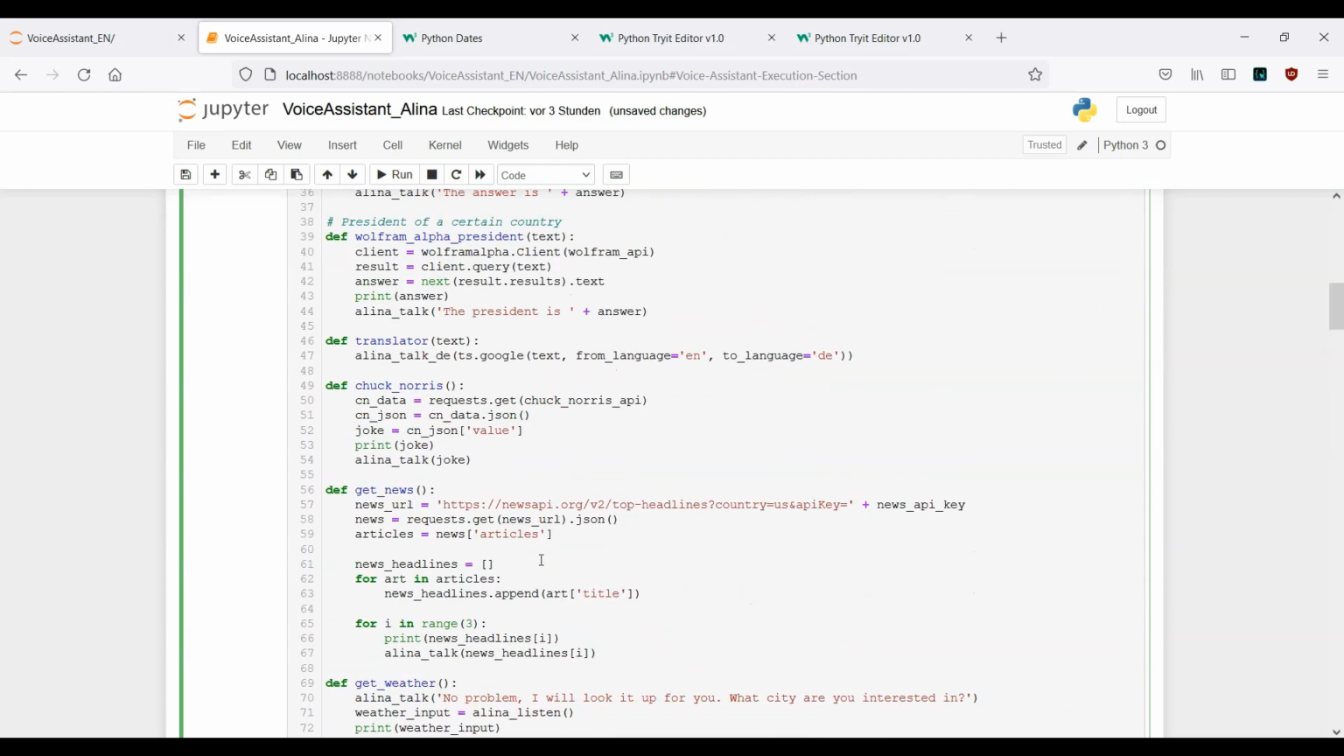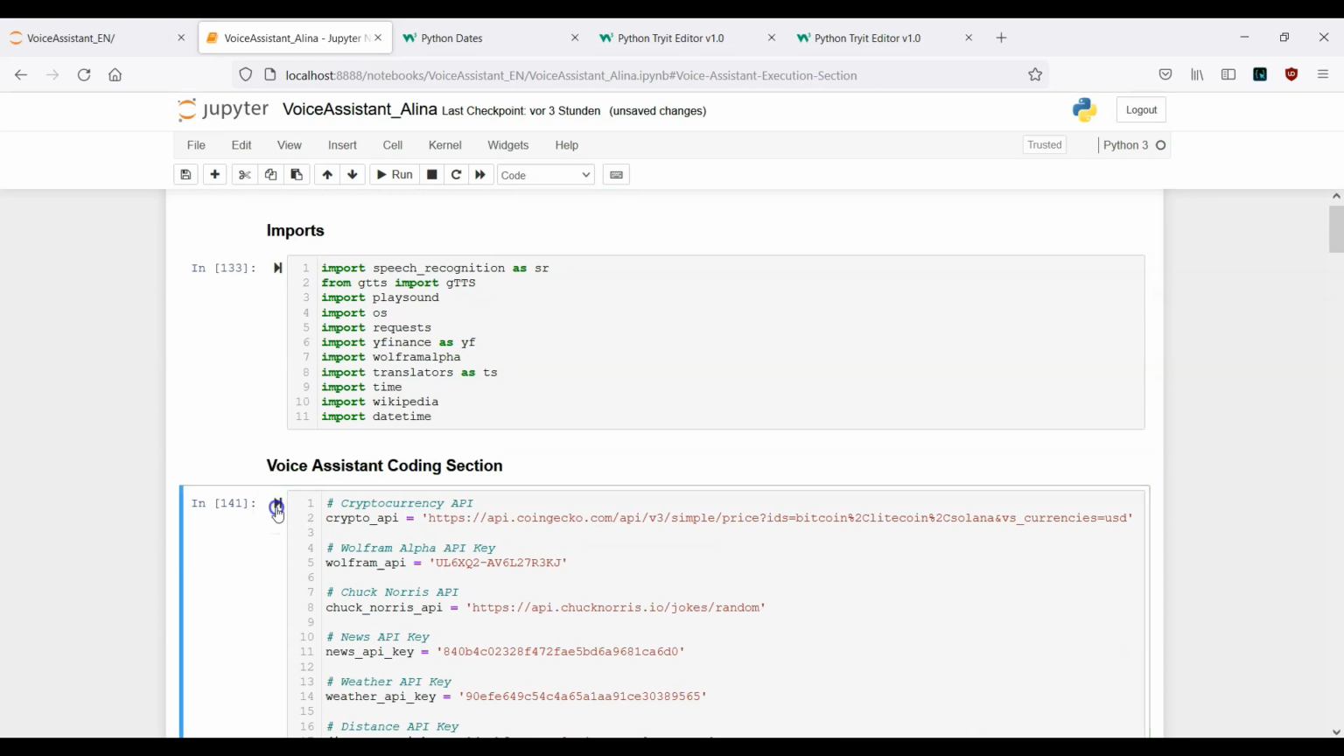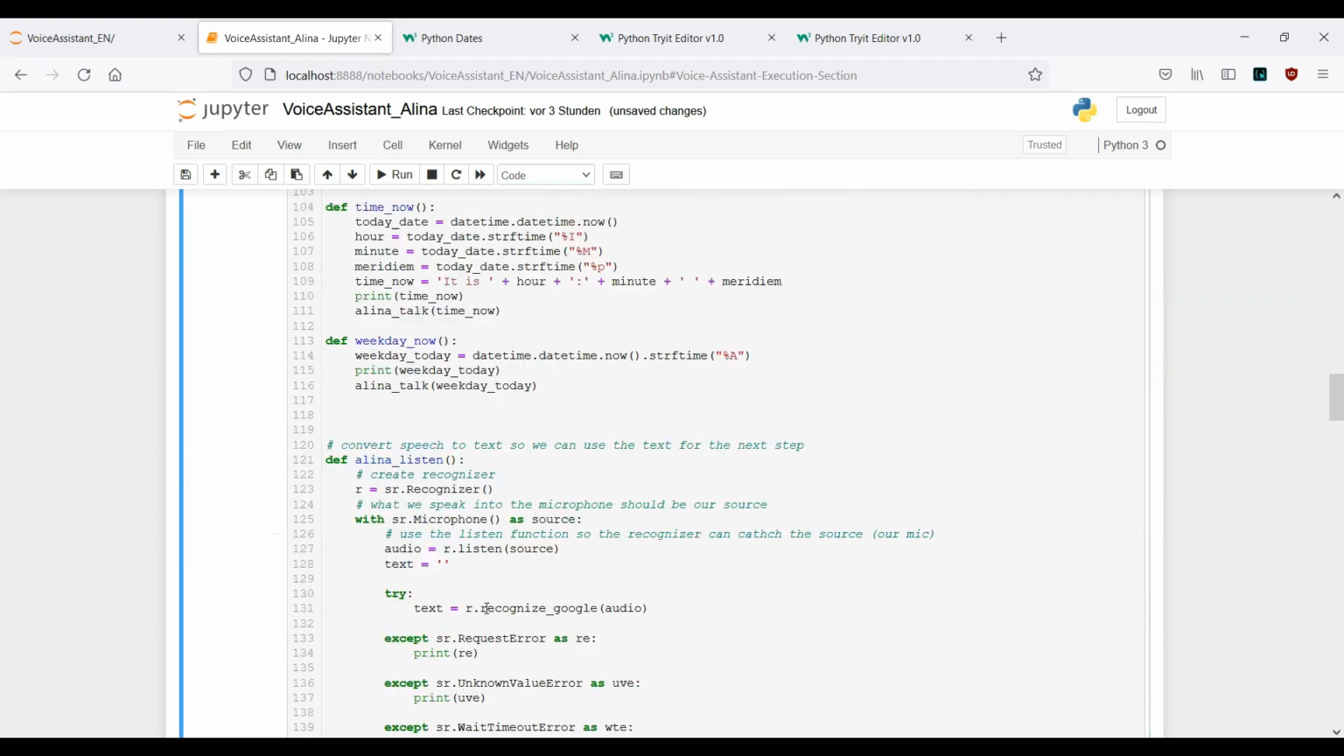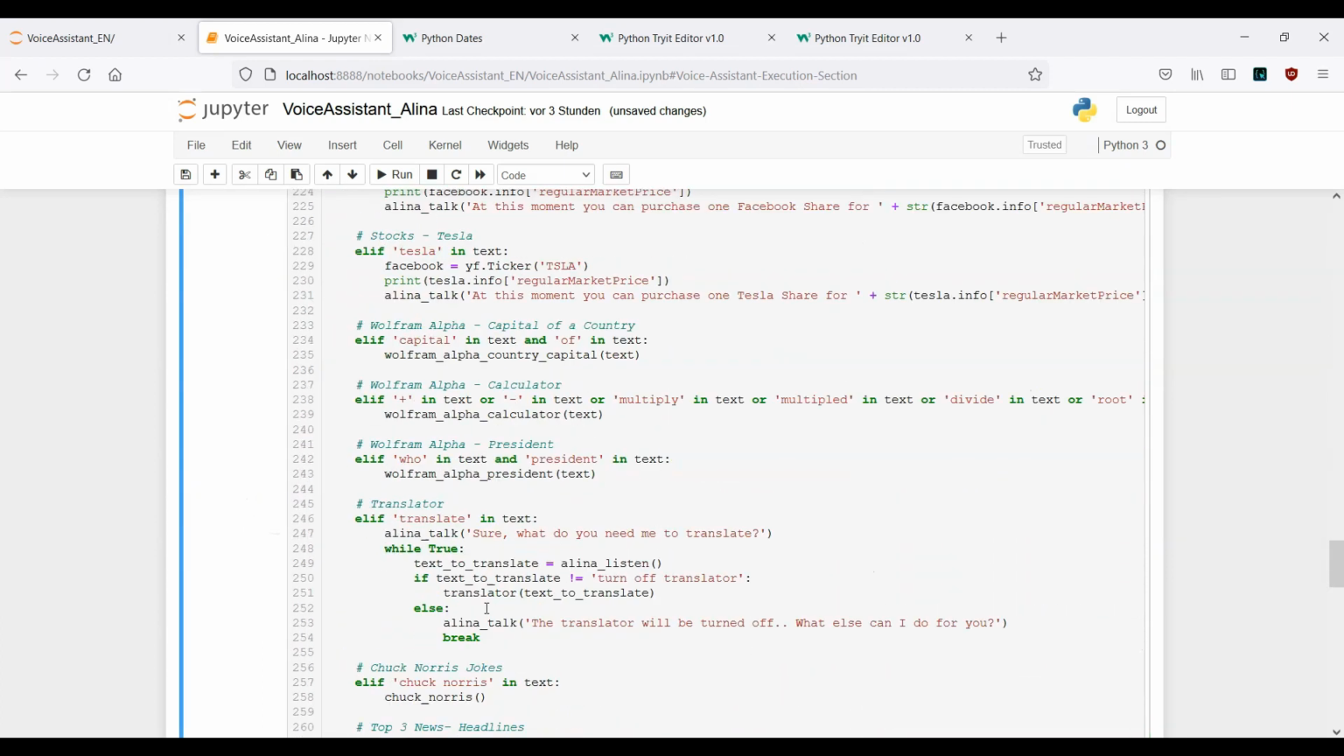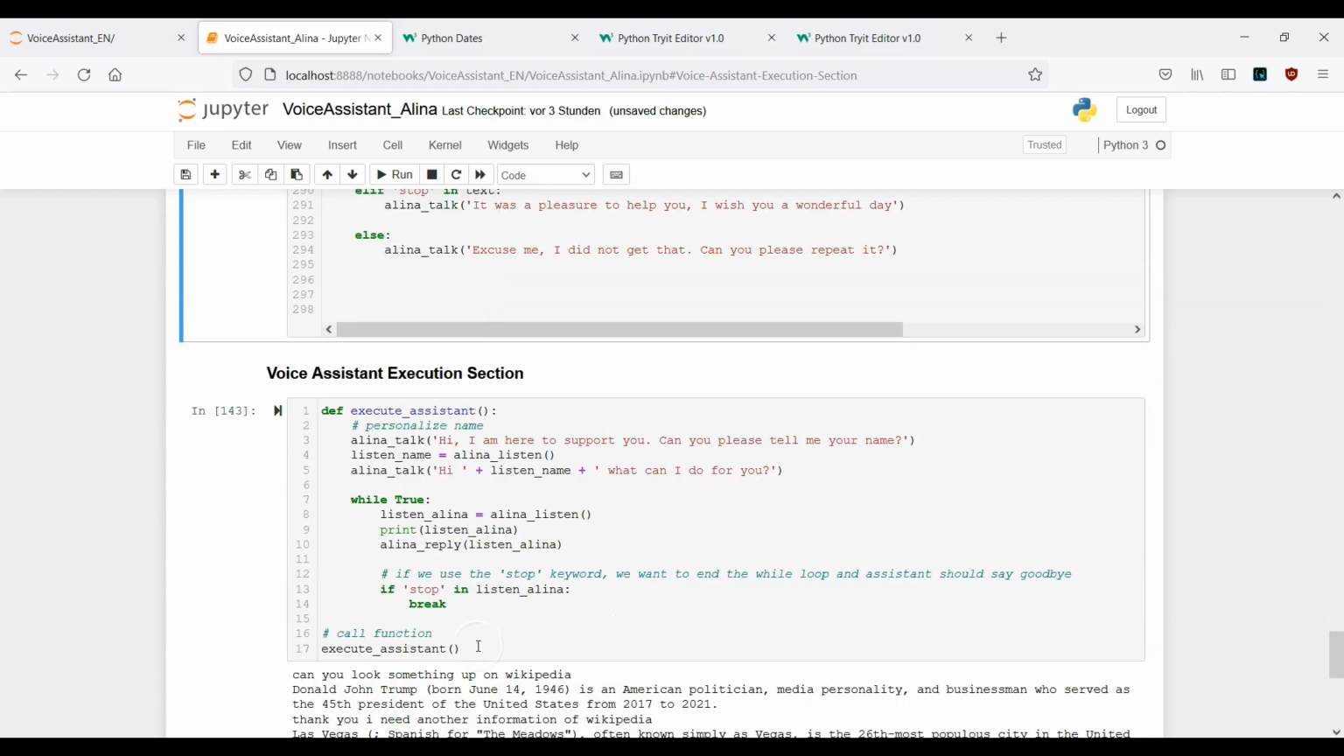Let's see if this works. Let's run the cell, go back or scroll down, and now let's execute this function here. Okay, 3, 2, 1, let's go.